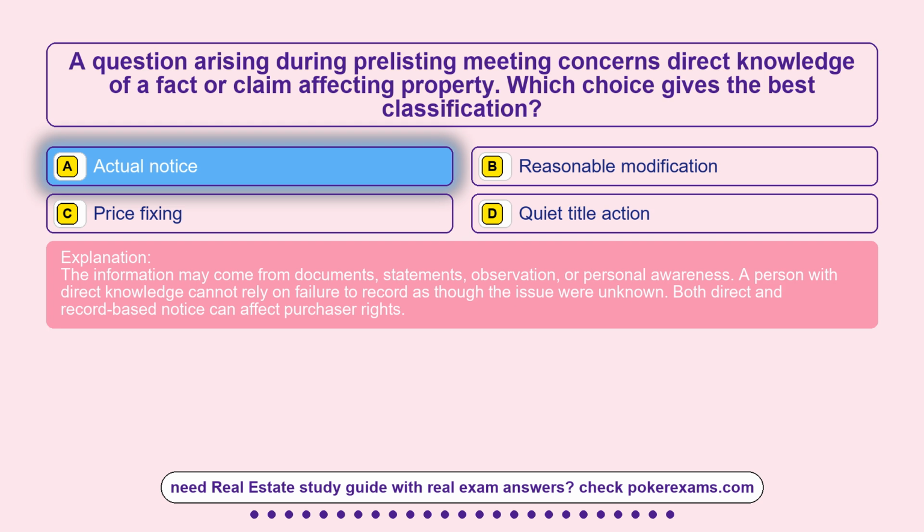The information may come from documents, statements, observation, or personal awareness. A person with direct knowledge cannot rely on failure to record as though the issue were unknown. Both direct and record-based notice can affect purchaser rights.